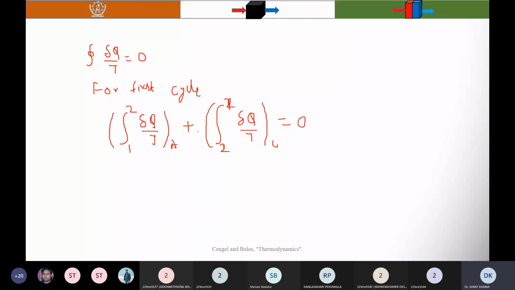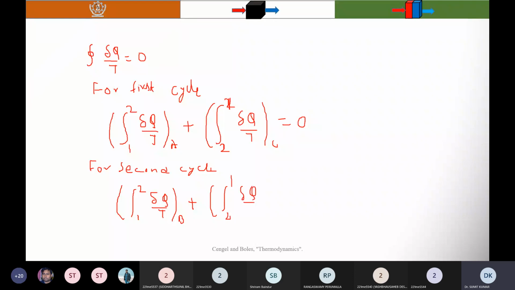And next is the second cycle. Again you can write integration 1 to 2 delta Q by T for process B plus integration 2 to 1 delta Q by T for process C equal to 0.